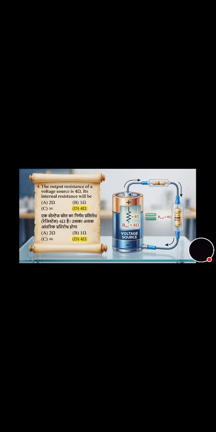The output resistance of a voltage source is 4 ohm and its internal resistance will be how much? And its correct answer is option D, that is 4 ohm. Now move towards the last question of the day.